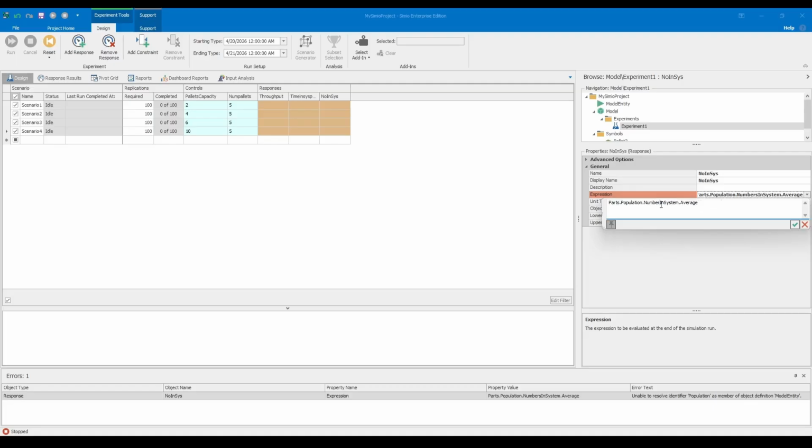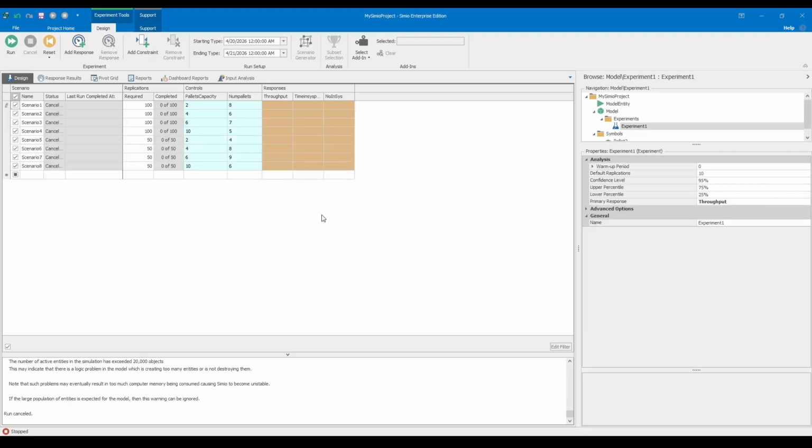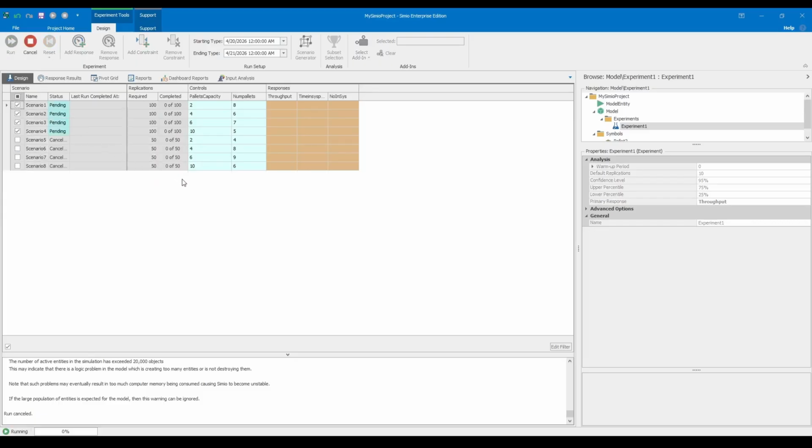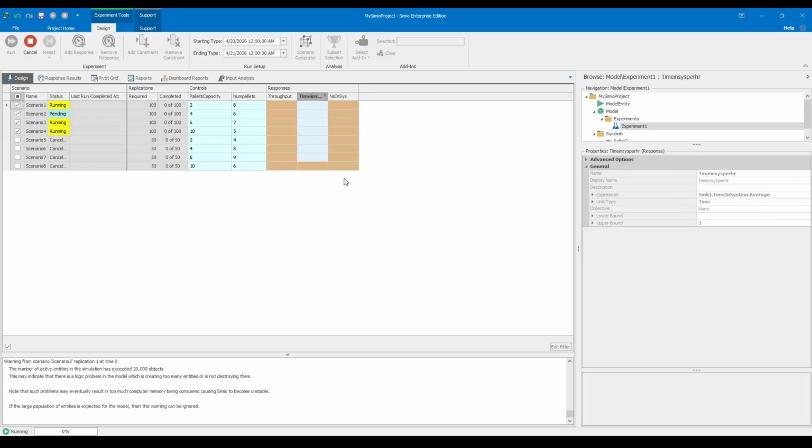We must sift through the data to find a scenario where the throughput is at least 55 units and the time in system stays safely under 60 minutes. This often involves a delicate balance between the number of pallets in circulation and their individual capacity. Once we find a line in our experiment results that satisfies both conditions without any red warnings, we have successfully optimized our mobile entity system.